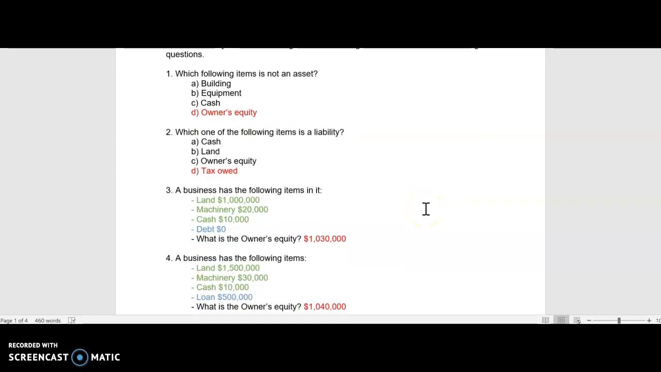Number 2 states, which of the following items is considered a liability? A liability is anything that the company or individual owes to somebody else. So cash is an asset. We just saw that in 1. Land is an asset because it is something that the company owns. And we know owner's equity is not an asset, but it is not a liability. So the answer for that question is D, taxes owed.